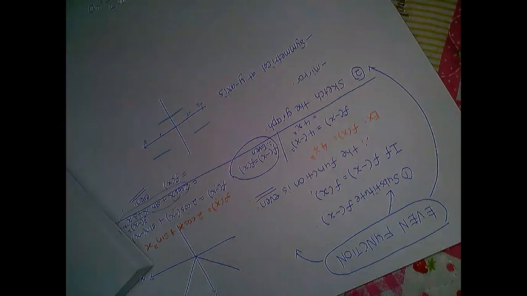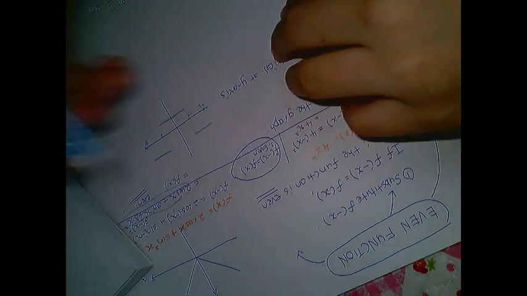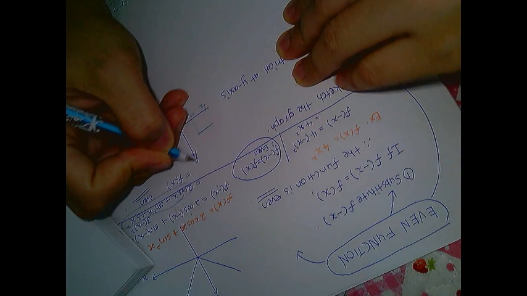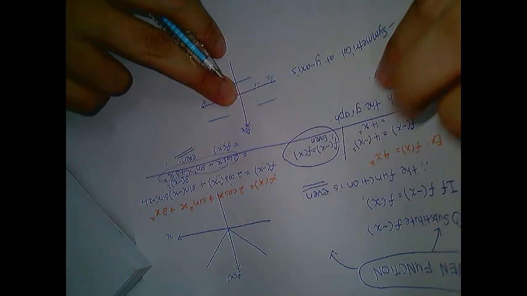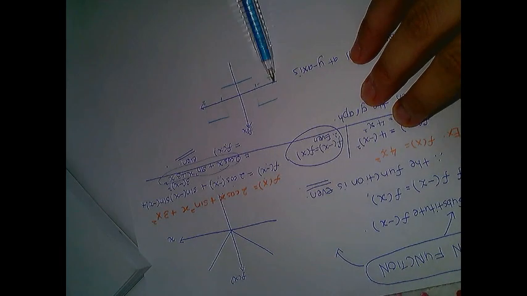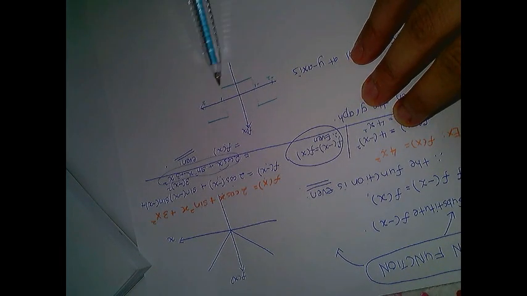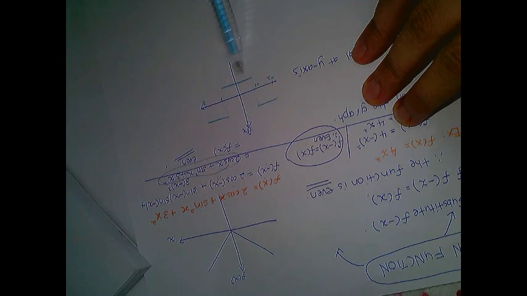At the y-axis means that this y-axis is your f(x). So when you try to fold this graph, you have this one from -2 to -1, from 1 to 2, so you have a regular interval.